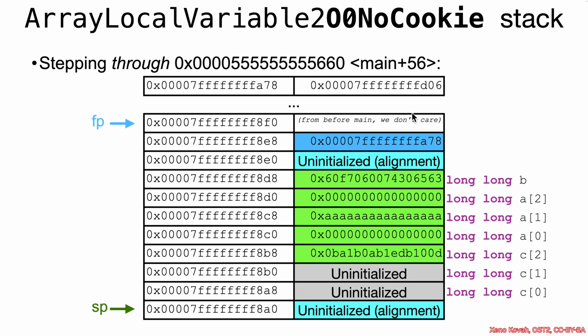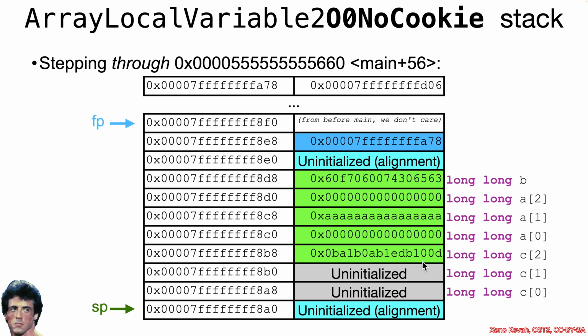So if you stepped through main plus 56, the last store to the stack, you should see something like this. All the usual suspects, saved frame pointers, uninitialized space for alignment at the bottom, but now when we look at it, we see B, A, and C. So we can see that they're not actually allocated in the same order as we saw in the source code.